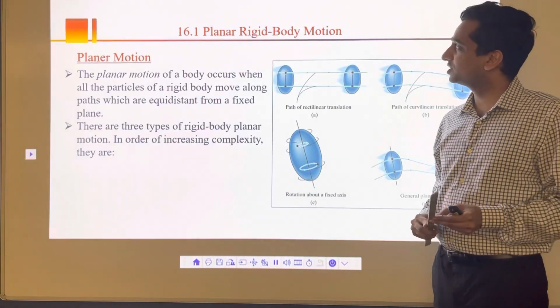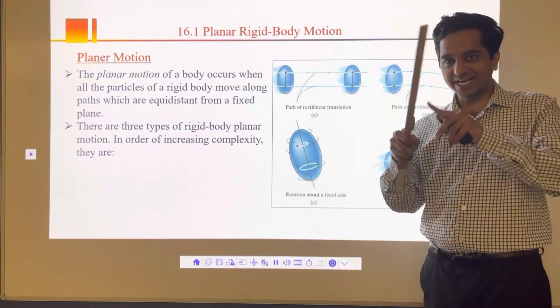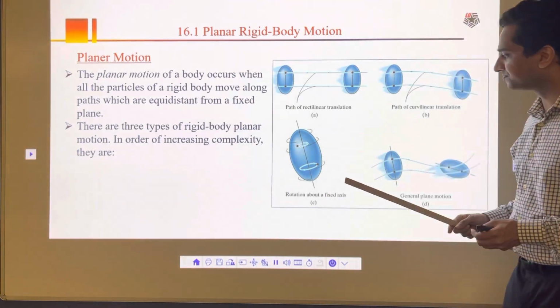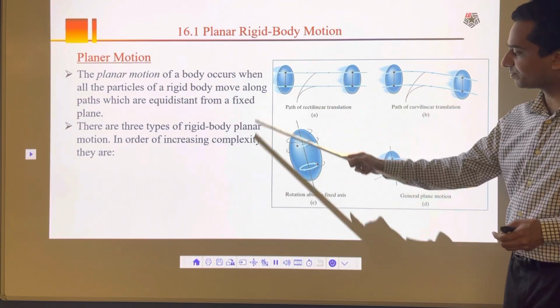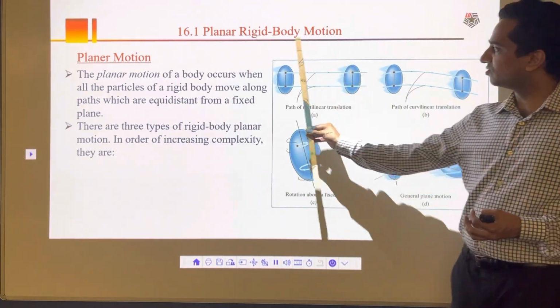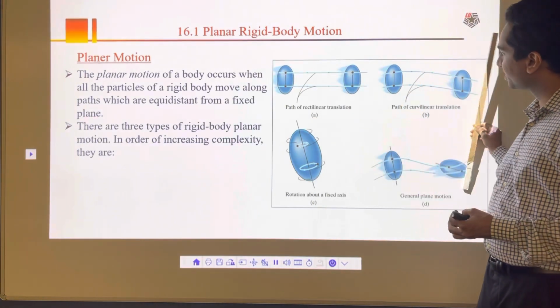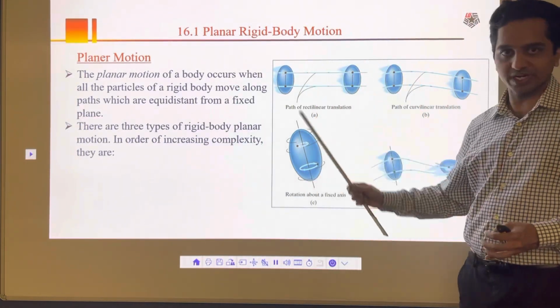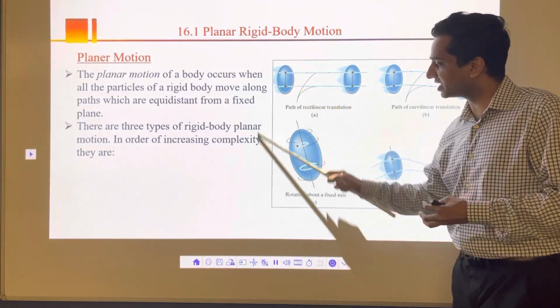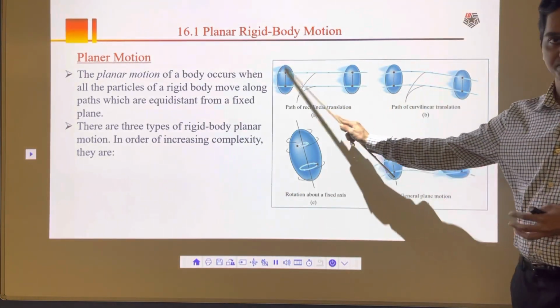So let's go through planar motion. There is the word planar in the chapter. What is meant by planar motion? Planar motion means anything that is happening in one plane. So we have a rigid body and it is traveling like this, or going along a curvilinear path, or rotating. We assume that all that motion is happening in one plane.